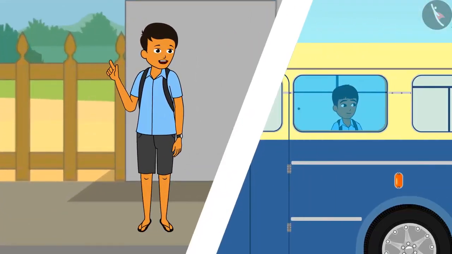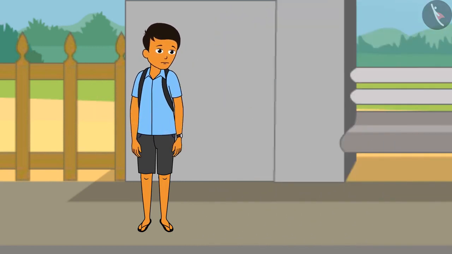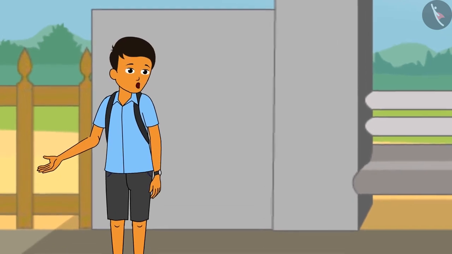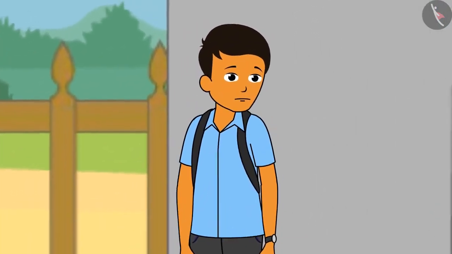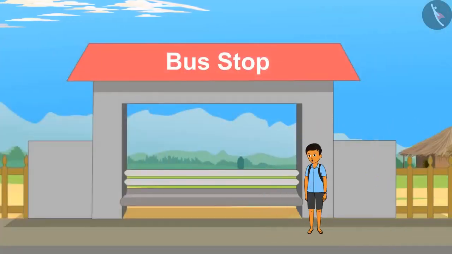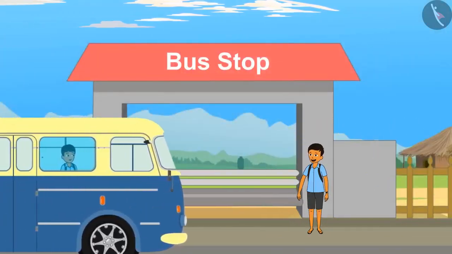Shyam is sitting in the bus. It is 7 a.m. Shyam will reach before me. The next bus will come in 10 minutes. It looks like I will get late. Shyam would have reached. Oh, the bus in which he left has reached now.